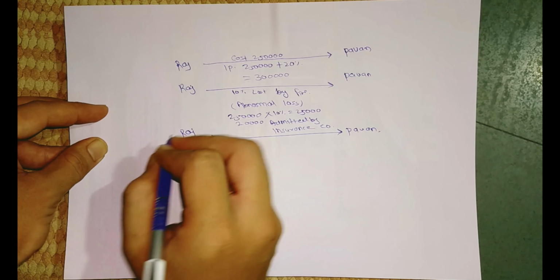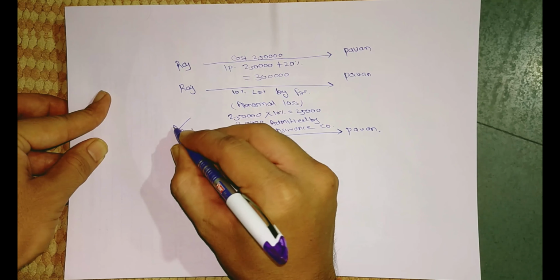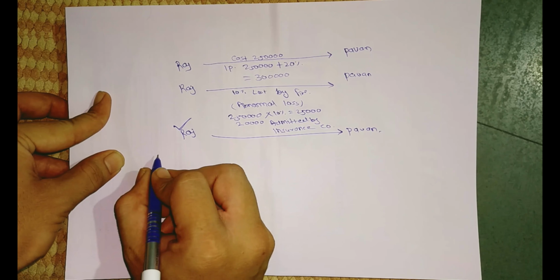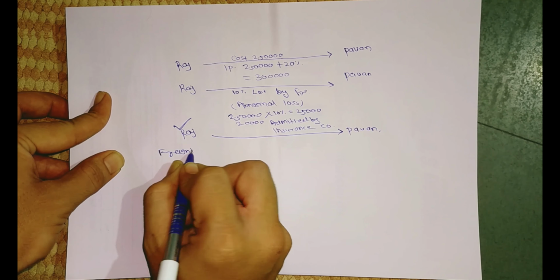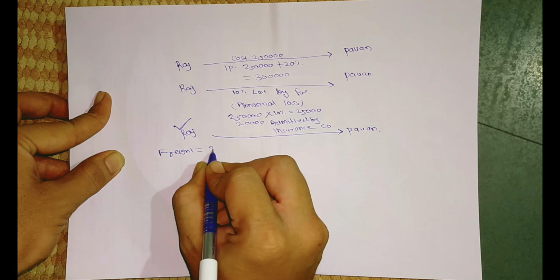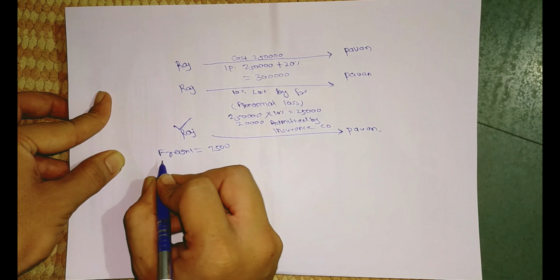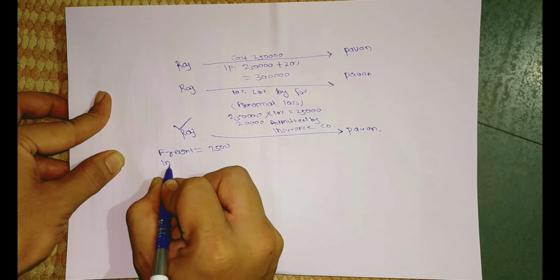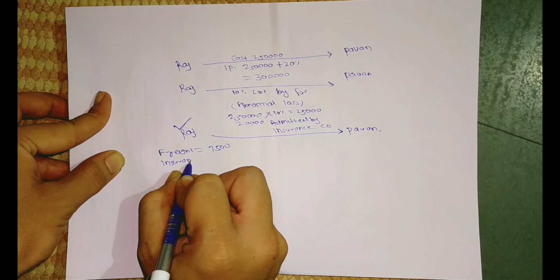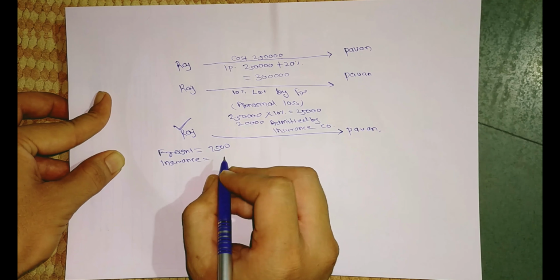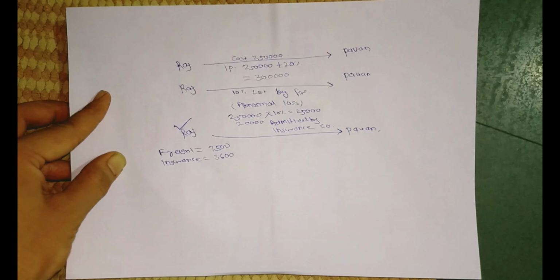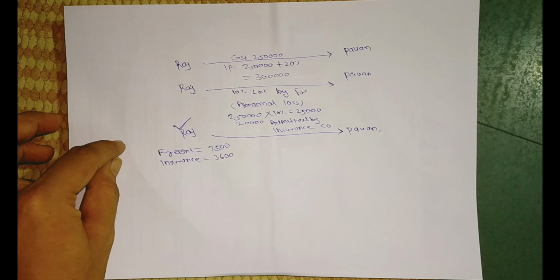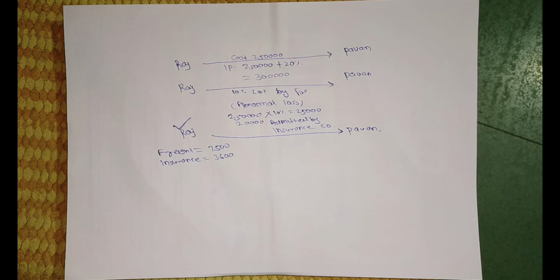These are expenses incurred by Raj, so we write them on Raj's side. Freight, how much? 7,500. Insurance, how much? 3,600. So this is the third piece of information which we represent by way of the diagram.